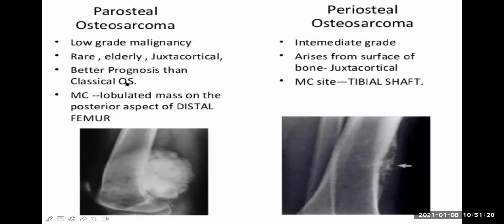It has a better prognosis than classical osteosarcoma, and the most common site is the distal part of the femur. Look at this radiology or X-ray appearance here. This is the big mass present at the distal end of the femur. Now, periosteal arises from the surface of the bone, of course, because periosteum is present at the surface. Just by gross looking, these are very difficult to distinguish from each other. We need to take a biopsy, and biopsy is also a bit complicated. The most common site is the tibial shaft.